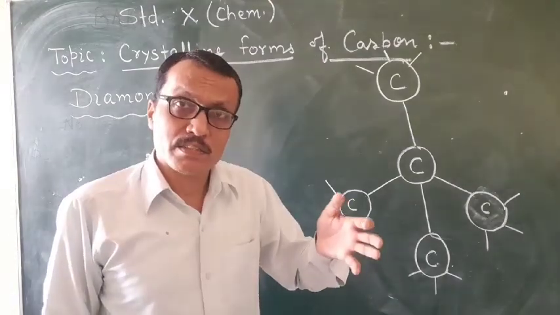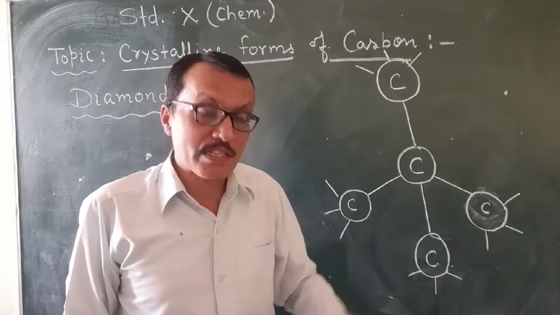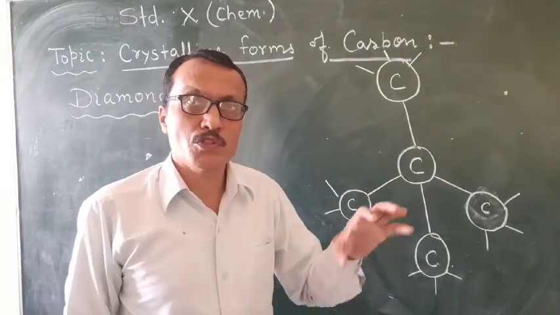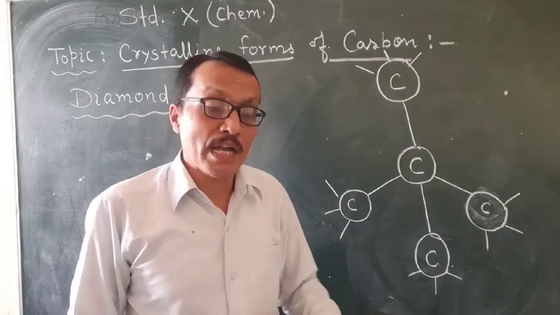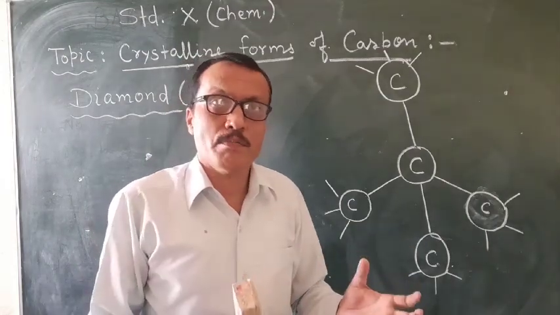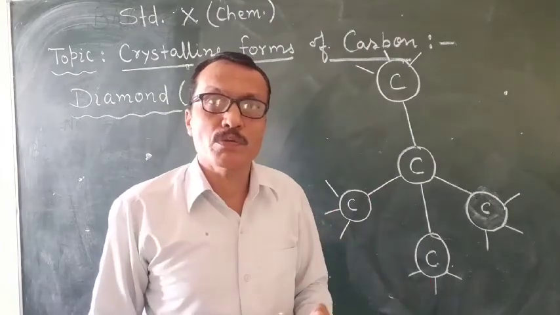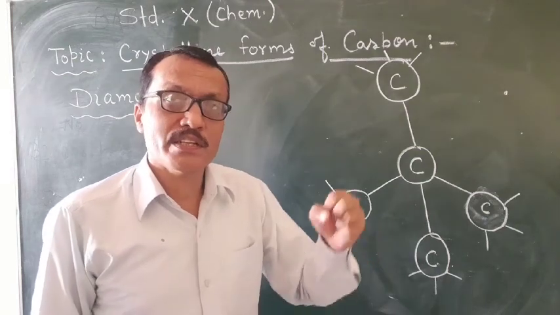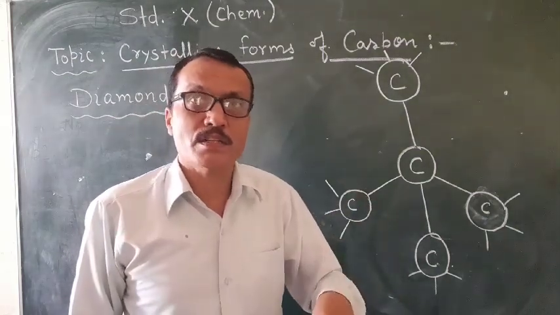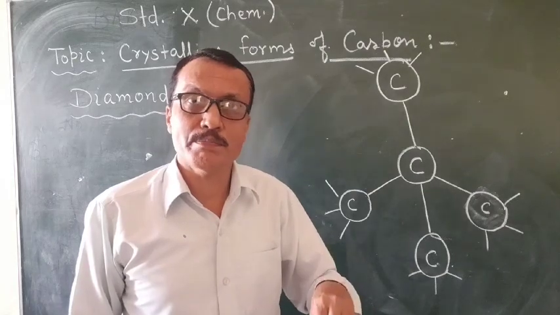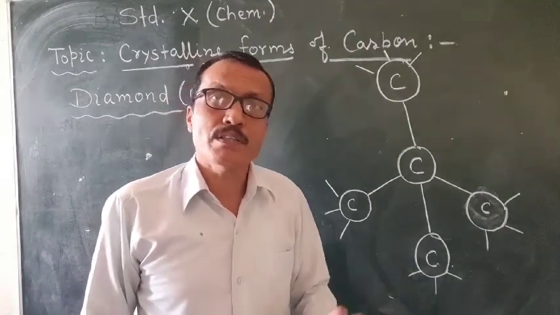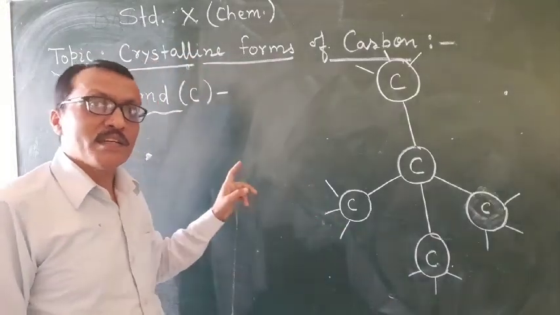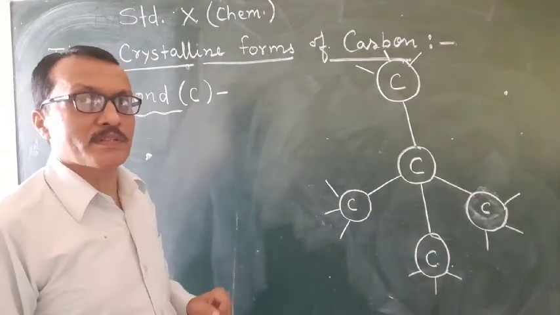At this temperature and pressure inside the earth, many carbon atoms join together and form a giant structure, a giant molecule known as diamond. So naturally, diamonds form inside the earth by the combination of several carbon atoms. And it is a crystalline form of carbon.